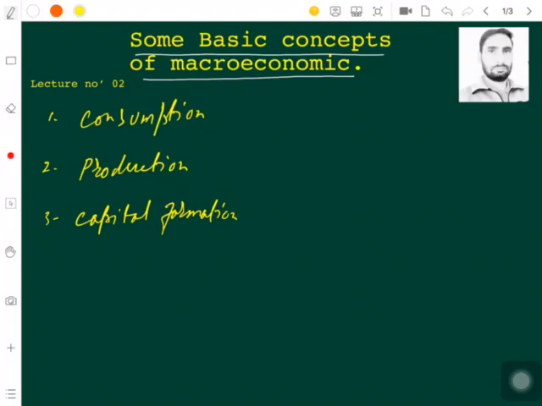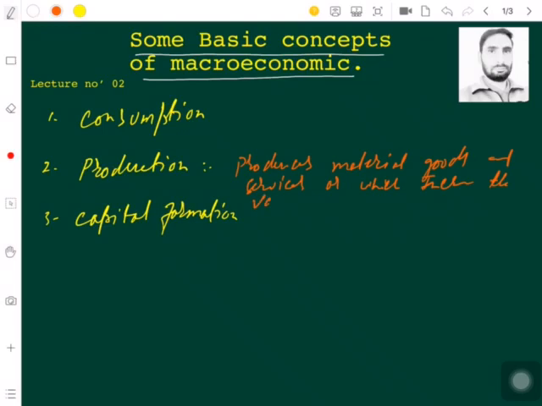But when we have to define production, we define production as such an activity which produces material goods and services. So production is the activity which produces what? Material goods and services. So the production of goods and services, or you can say that which increases the value of commodities.